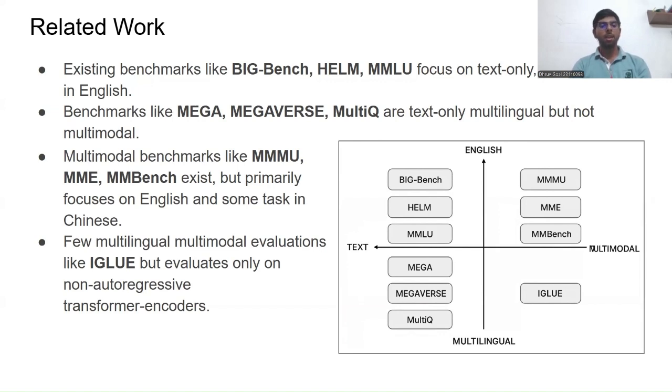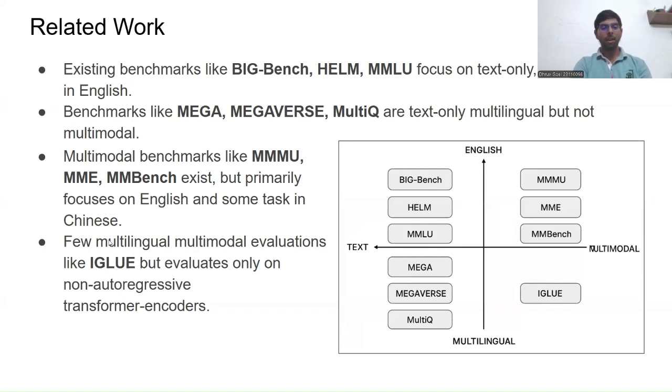But after that, there came benchmarks like Mega, Megaverse, MultiQ, which were multilingual, but they were only focused on the text data. So they were not multimodal. Then come the multimodal benchmarks later on, like MMMU and MME and MMBench. But the primary language used was only English, and some tasks were in Chinese also. But it was not multilingual; it was only multimodal.